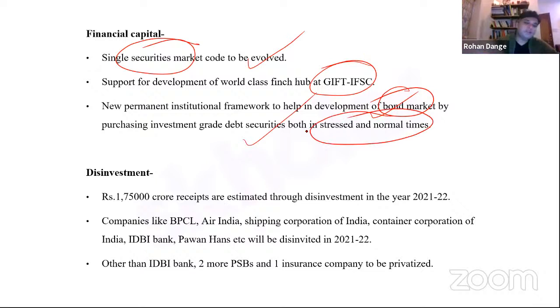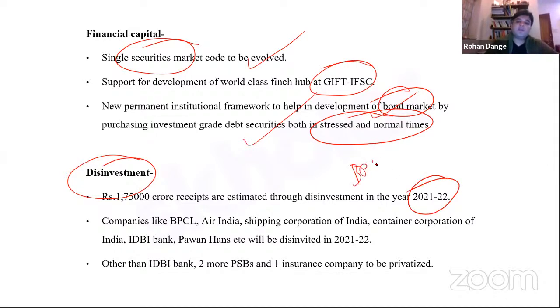Okay. Now, disinvestment, which is also known as the sale of strategic assets, is also something which is very important from the point of view of creating more and more capital, creating fiscal space, so that more money is available with the government to go for more and more capital expenditure. So rupees 1,75,000 crore receipts are estimated through disinvestment in the year 2021-22.